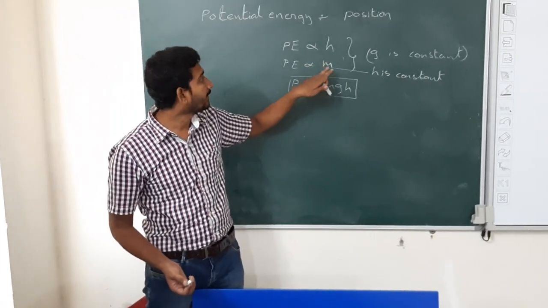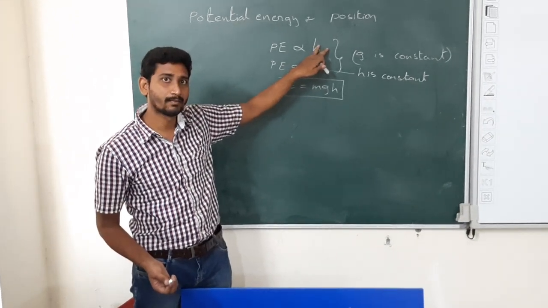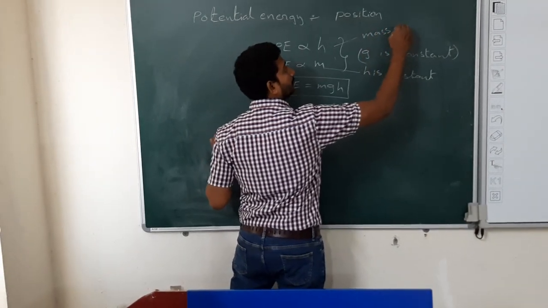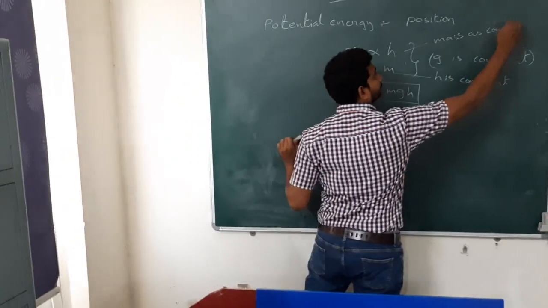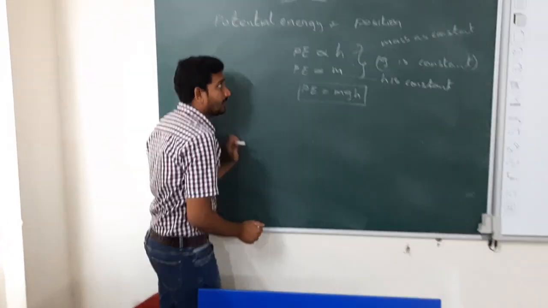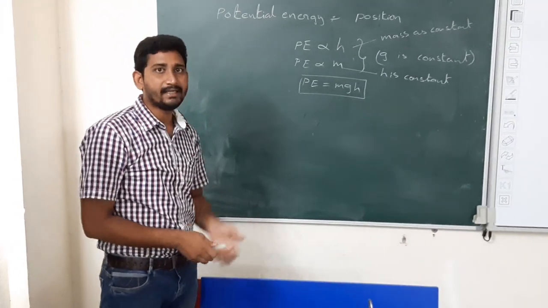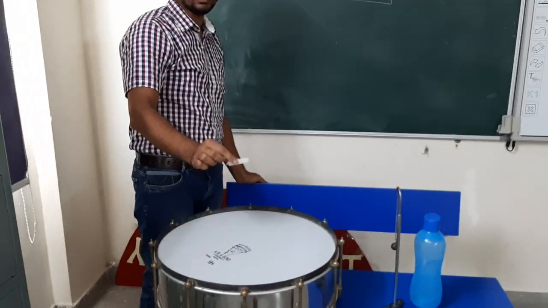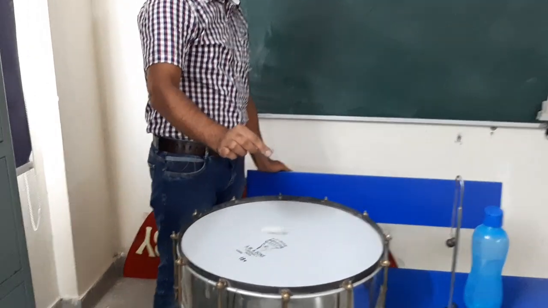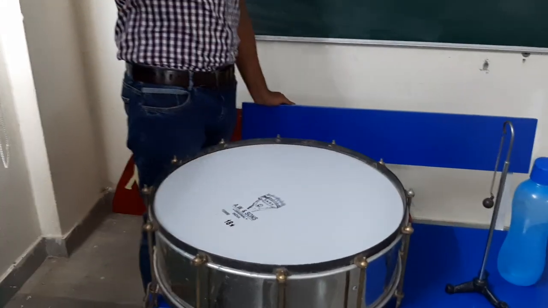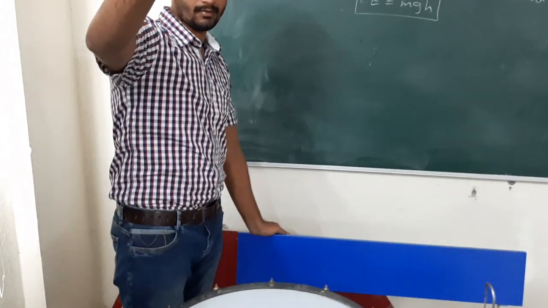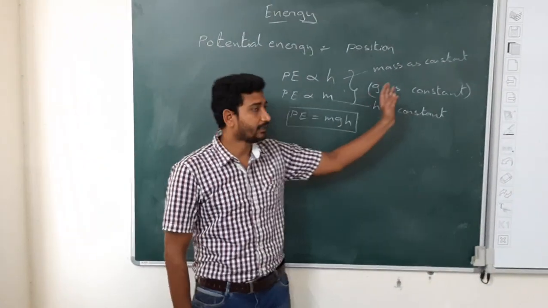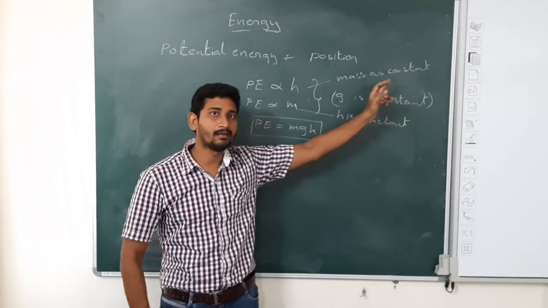Let us do the same experiment with different heights with the same mass. So here let us take mass as constant. Mass is constant, but height is different. So take from here to here, only this much height, less sound. If height is more, sound is more. In the same way, here mass is constant with the same material.